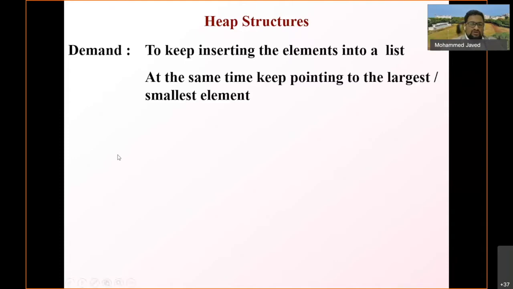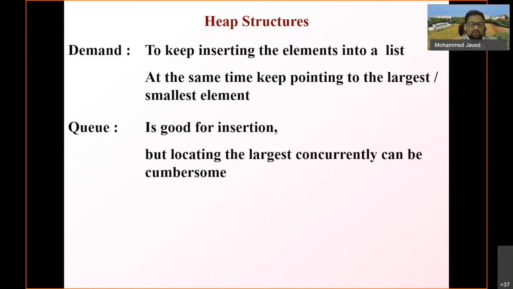So the demand is to keep inserting elements into a list and, at the same time, keep pointing to the largest or the smallest element. We want a structure such that we keep on inserting elements into it, but we should not lose the maximum element. We should ensure that the maximum or the minimum element is on our priority.